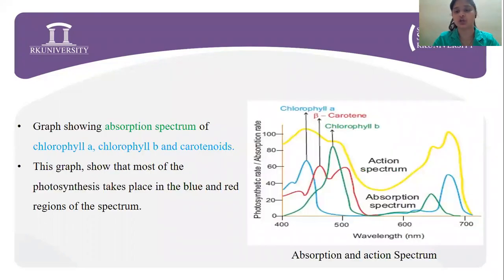As you can see over here, the absorption spectrum is plotted in yellow, for chlorophyll A, beta carotenoids, and chlorophyll B. The absorption spectrum of chlorophyll A widely ranges in the red and blue light, right? And so from this graph, it is very clear that most of the photosynthesis takes place only in the blue and red region of the spectrum.